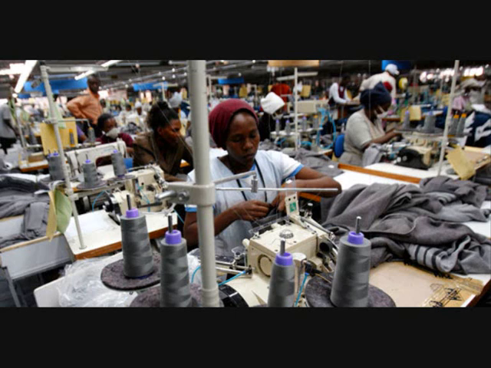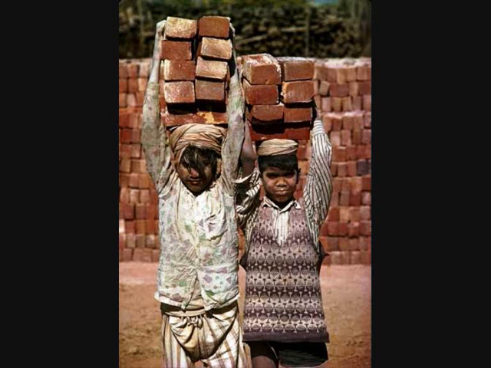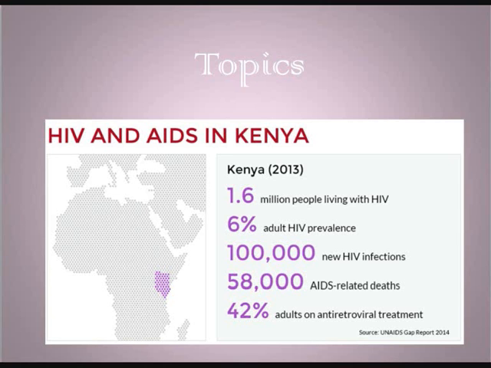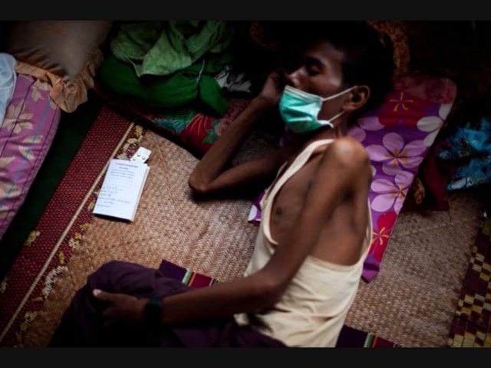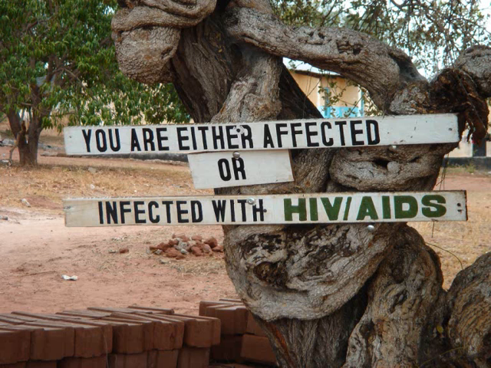This is usually not enough to support a family, which leaves many workers relying on additional work or subsistence farming to survive. HIV and AIDS is a topic that gets discussed in the media. Kenya is among the world's largest HIV and AIDS stricken countries. Even though awareness of HIV and AIDS in Kenya is high, many people living with the virus still face stigma and discrimination.